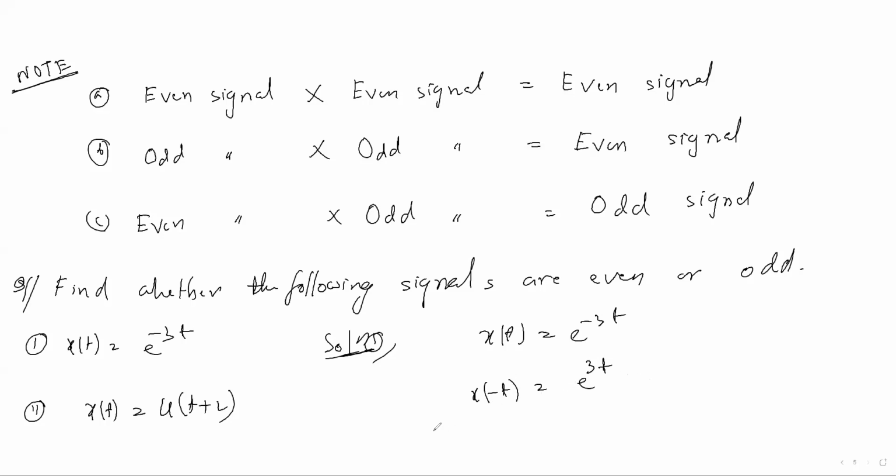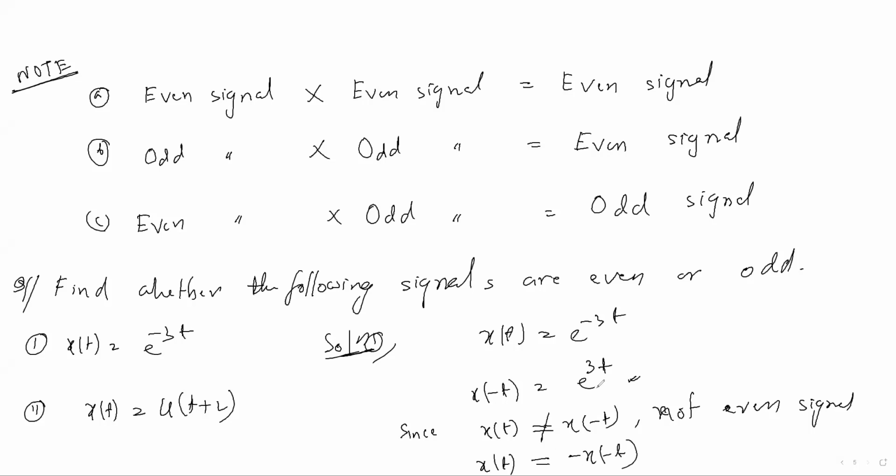Since x of t and x of minus t are not equal, it is not an even signal. Understood? Because the condition for an even signal is x of t should be equal to x of minus t. Like that, when you take minus x of t, it will be minus of e to the power minus 3t. Then also it is not equal to x of t. So it is not an odd signal.